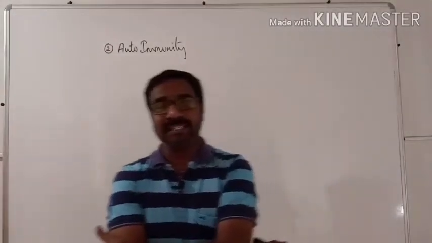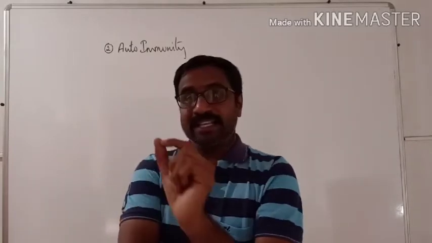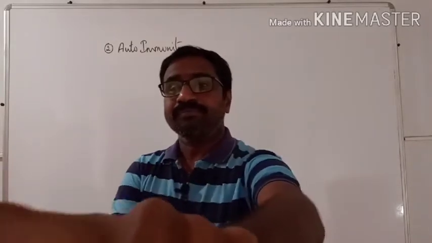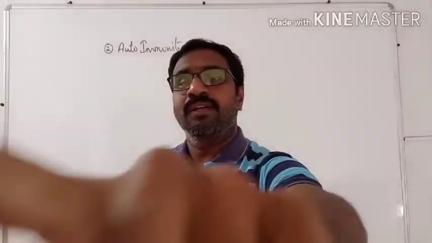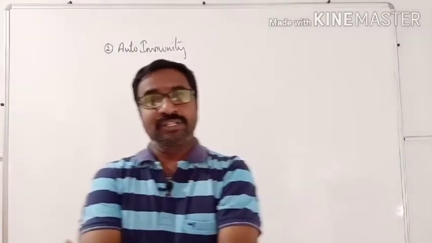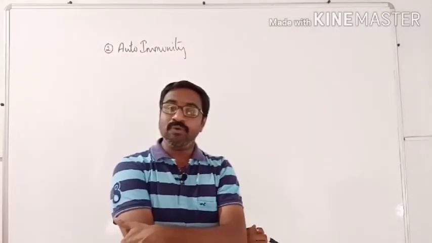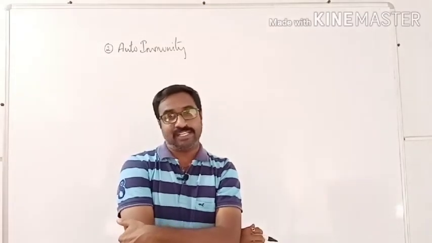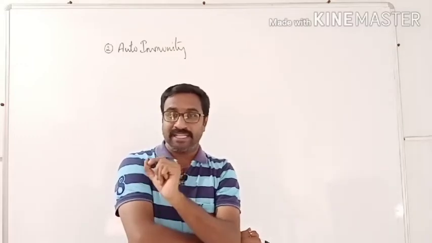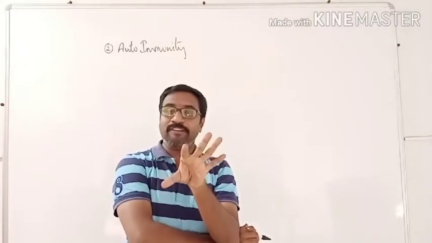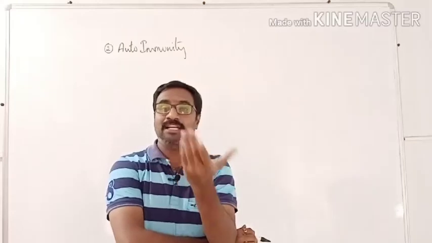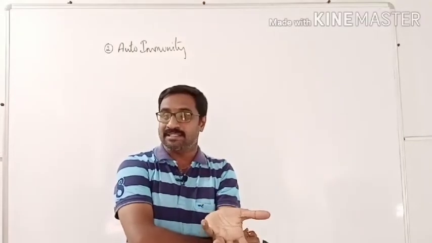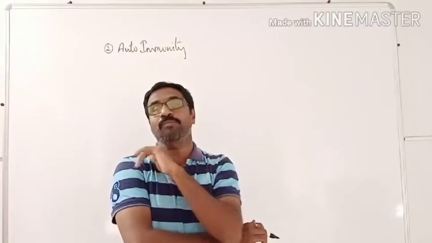So what is this autoimmunity? It is the condition where our immune system loses the power of identification, loses the power of memory, and is unable to differentiate between the self and the non-self or foreign particles, and kills our own body cells.